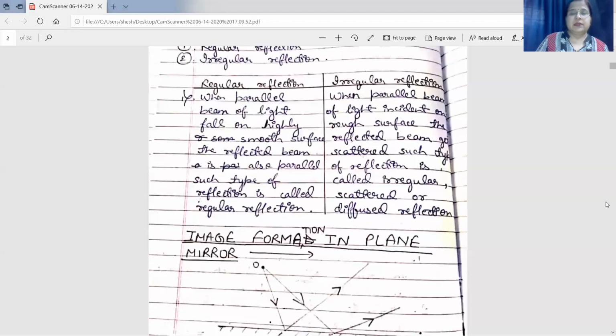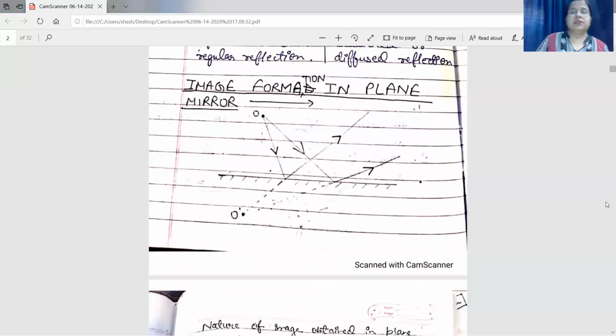Now, image formation in a plane mirror. How is the image obtained in the plane mirror? Let us take an object. This object is placed at O. We have taken a point object, and this is the plane mirror. So light from the object falls on the mirror. These are the two incident rays that fall on the mirror. They get reflected, and the reflected rays appear to be coming from point O dash. So at point O dash, the image is obtained. You have placed your eye here, so to your eye, this ray appears to be coming from O dash.